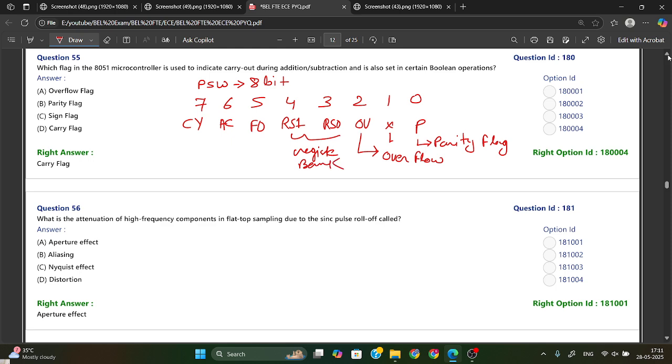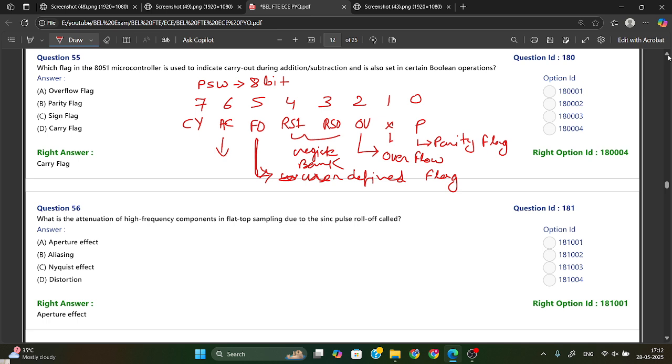This is select register bank. Then we have F0. It is actually user defined flag. Then AC is what? AC is auxiliary carry flag.